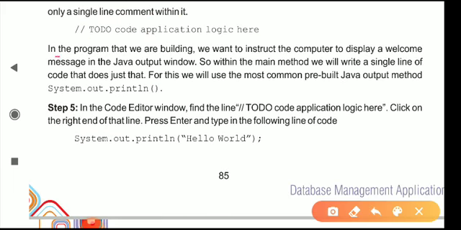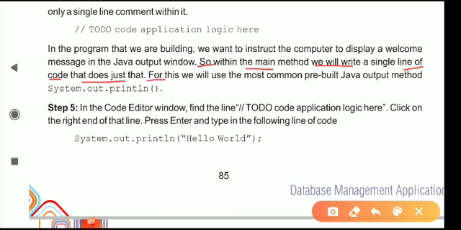In the program that we are building, we want to instruct the computer to display a welcome message in the Java output window. So earlier we stated that we have to display a hello world message on the screen. So within the main method we will write a single line of code that does that. तो जो मेन मेथड होगा, जो मेन होगा वो मेथड होगा, उसके अंदर एक हम लोग सिंगल लाइन लिखेंगे जो इस स्टेटमेंट को एग्जीक्यूट करेगा, ताकि जो हेलो वर्ल्ड हम लोग चाह रहे हैं दिखे वो दिख जाए.